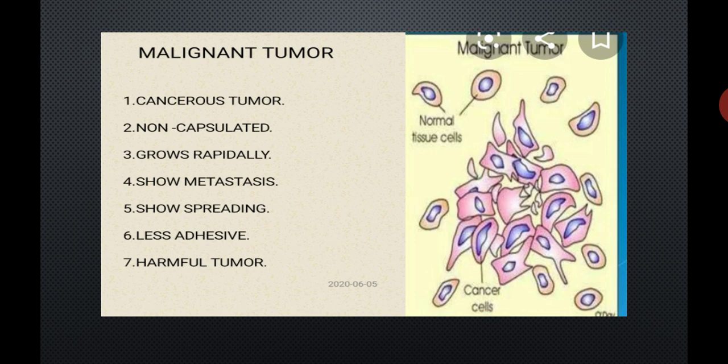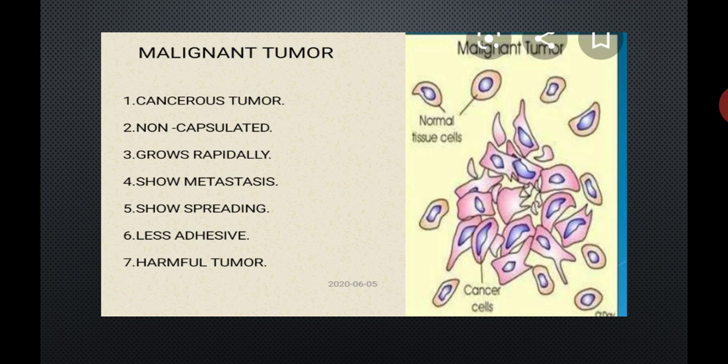It grows rapidly and shows metastasis. That means the cells of this tumor start spreading from one organ to another organ. So it shows spreading, it is less adhesive to the substratum, and it is a harmful tumor.